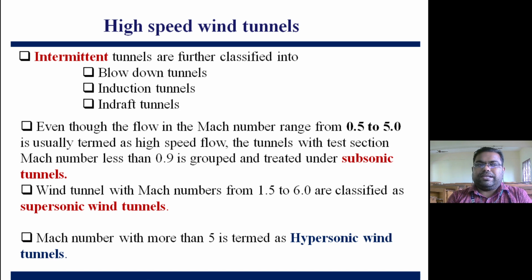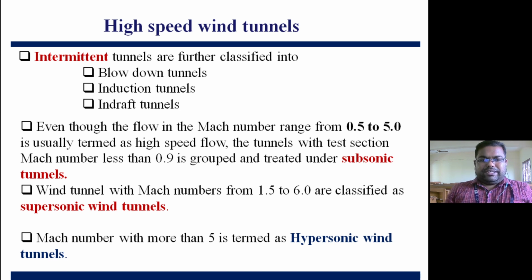Blow down tunnels have an external reservoir where we store energy as pressure energy, then send it through the non-return valve and through the test section. In induction tunnels, there is no need to store that much energy. You send some portion of energy and it will be sucked up by a vacuum tunnel at the exit of the tunnel. Similarly, the draft tunnel configuration is almost like the induction tunnel, but the valve used at the exit will be bigger compared to the induction tunnel.